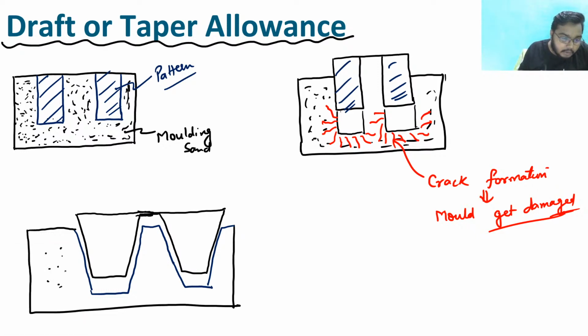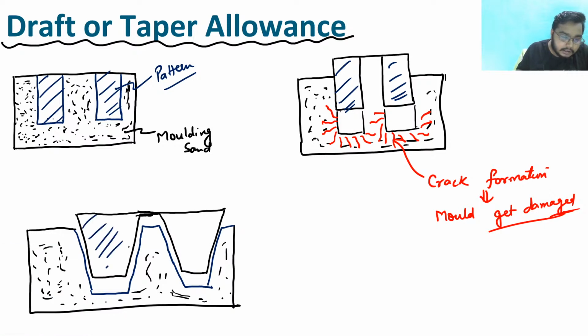This is the molding sand, molding sand is there everywhere, clear? Now you have changed the pattern, and this is your pattern, clear? Now you can clearly see there is an ease. Now when I remove the pattern, we can remove it very easily. It is very easy for me to just pick that pattern, right?